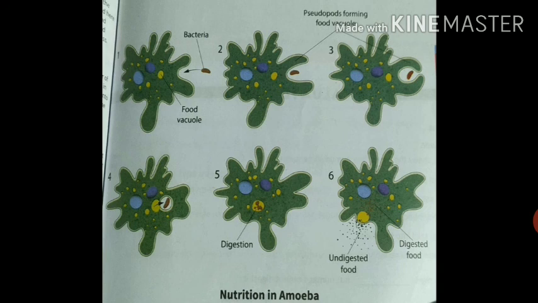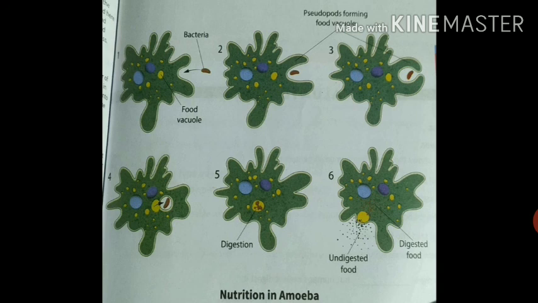It is known as false feet. So I hope you will better understand the intake of nutrition in amoeba by the figure. See how food is taken in. Now here pseudopodia are forming a food vacuole.